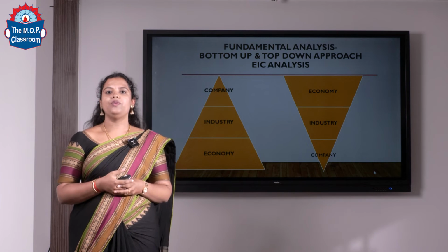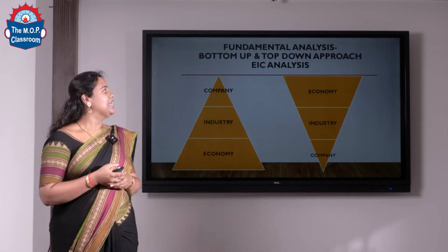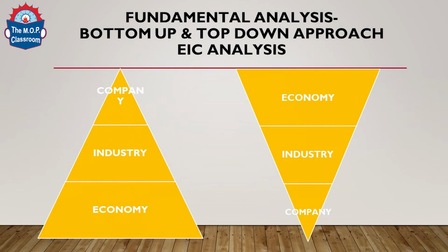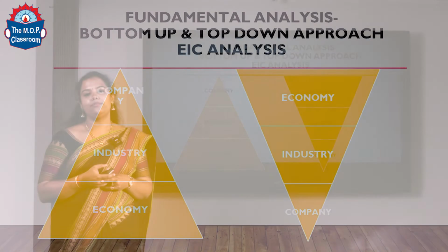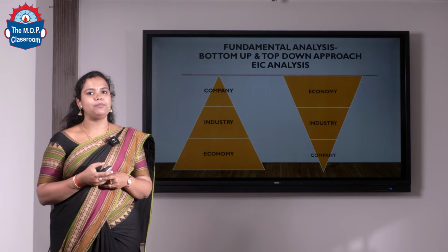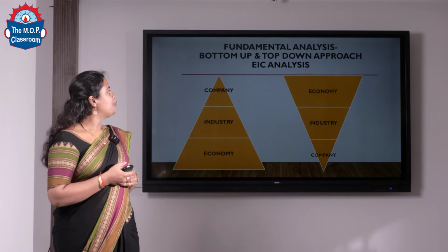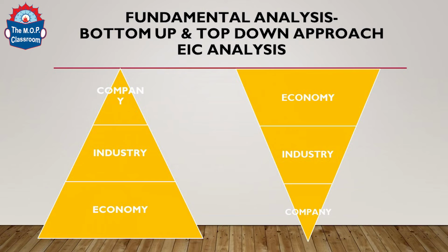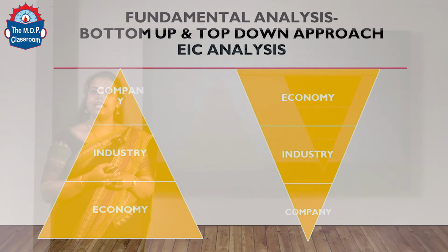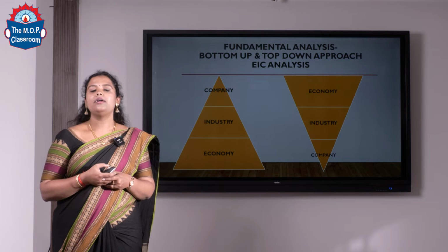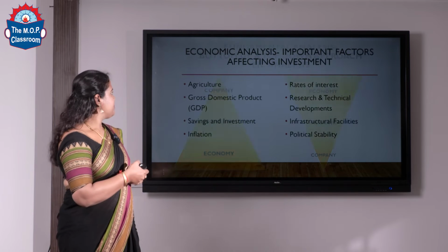Under the fundamental analysis, we have a concept called EIC analysis. This slide will be covering the bottom-up and top-down approach. Under the bottom-up approach, the investor will decide on the shares. The investor will be investing in high growth shares irrespective of the overall economic conditions and the stability of the company. On a broader framework, we have the top-down approach, where we look into the economic conditions, industry position, and the company analysis. Based on that only, the investor will invest in the equity shares, expecting a better return and profits.